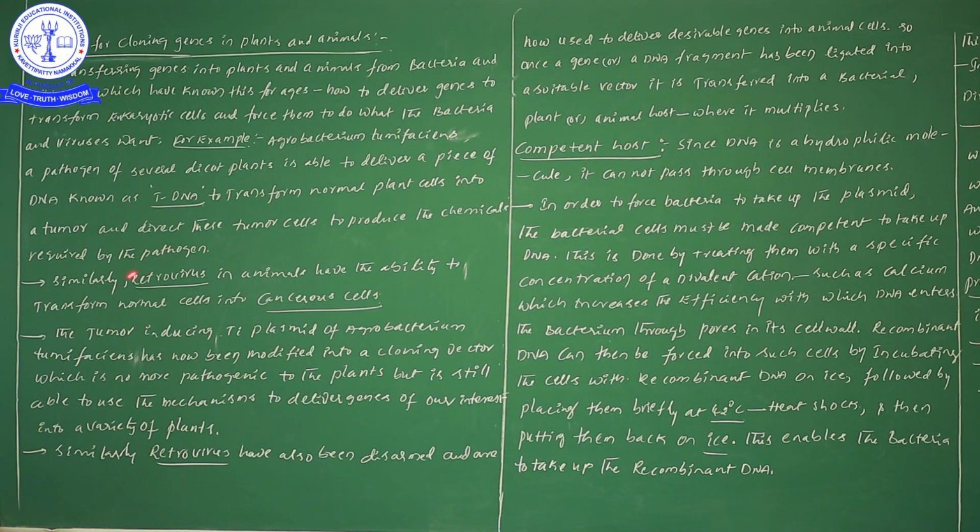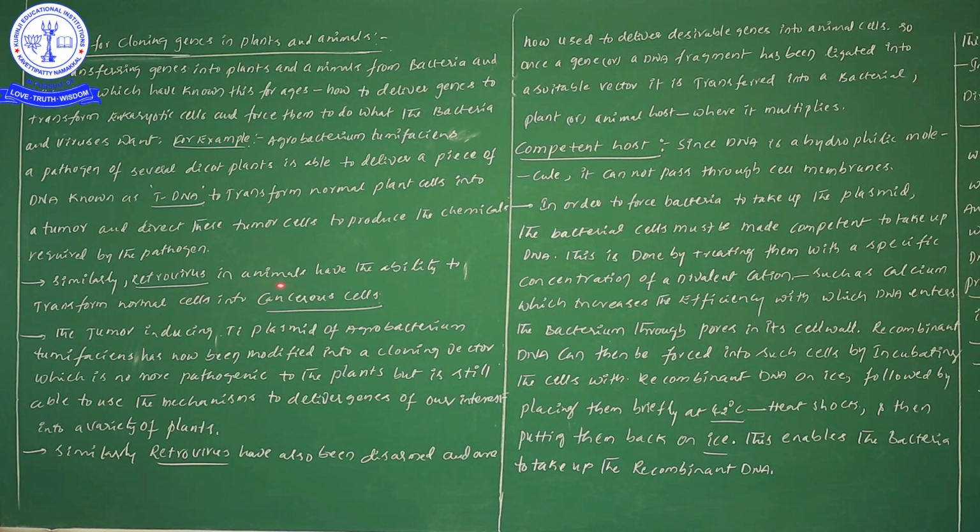Suppose we would like to transfer our foreign gene into animals, what do we have to use? Sir, retrovirus. Retrovirus can be used in animals to transfer our foreign gene. That is the only information I have written.